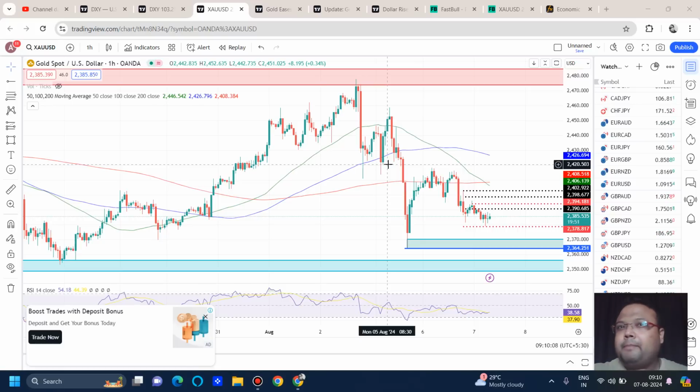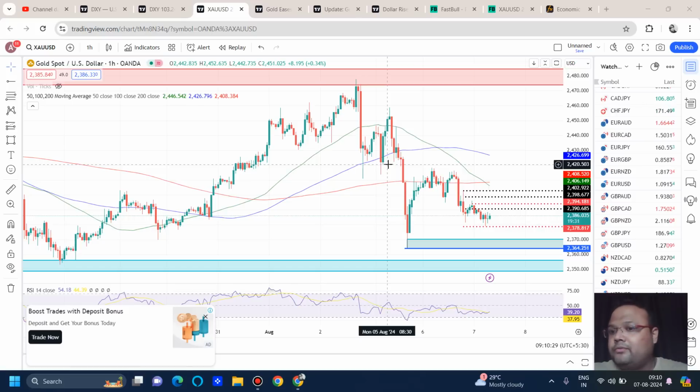Whenever you go for a buy on gold, your stop loss should be below 2350. Suppose you are taking a buy at 2357, your stop loss will be at 2348, which means the stop loss will be huge. When you are going for a big stop loss, you need to reduce the lot size, because you cannot compromise with the stop loss.